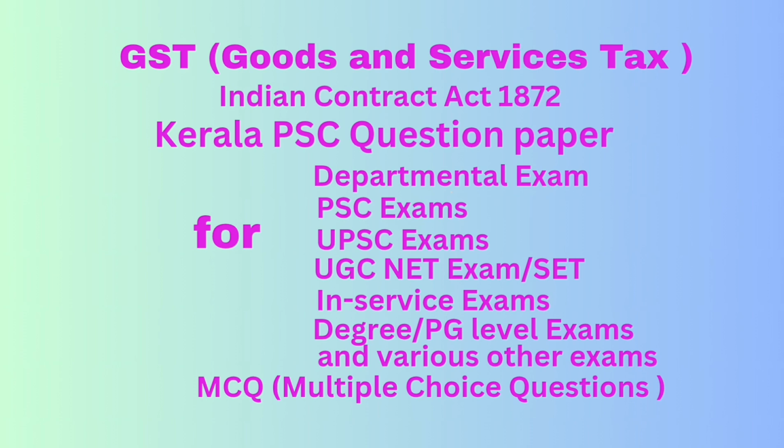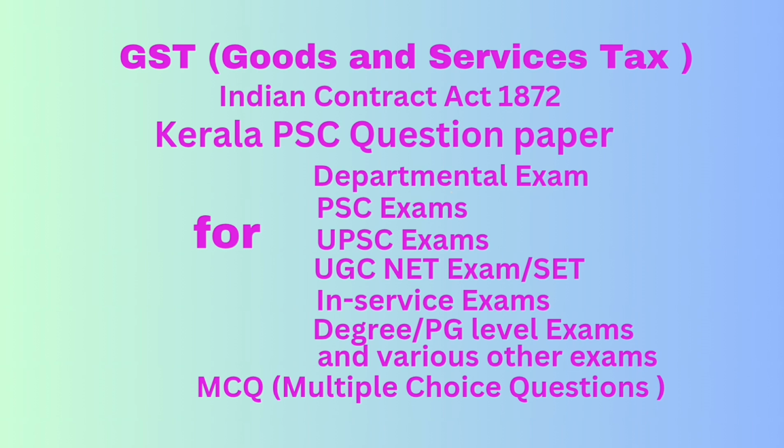Here option A is agree, B, contract, C, offer, and D, consent. Correct answer option D, consent. Question number 15. What is the maximum rate of CGST that can be levied? Correct answer 20%.